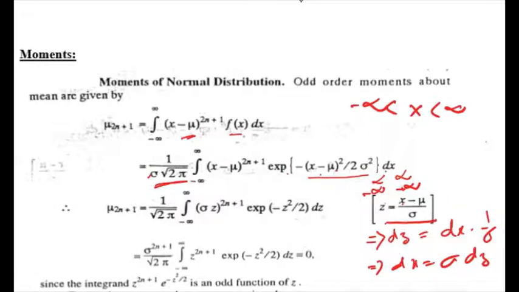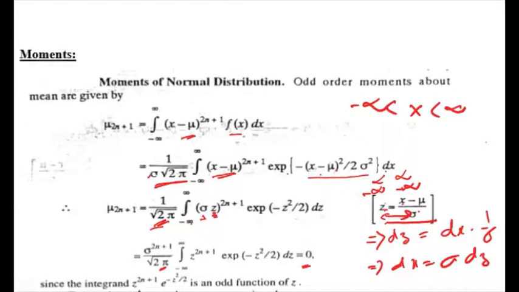Then this will be 1 by root over 2 pi, integral from minus infinity to plus infinity, and x minus mu is sigma into z, so (sigma z) to the power 2n plus 1, exponential of minus z square by 2 dz. Now again sigma is constant, so you can write sigma to the power 2n plus 1 outside; root over 2 pi is already there. So minus infinity to plus infinity z to the power 2n plus 1 exponential of minus z square by 2 dz. Now this value is equal to 0. How is it 0?